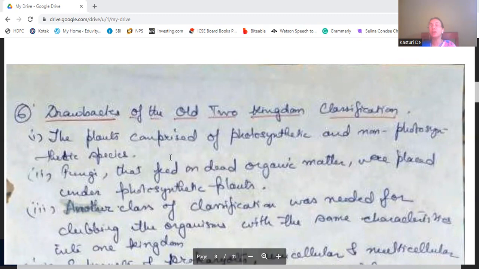The plants comprised of photosynthetic and non-photosynthetic species. Fungi that feed on dead organic matter were placed under photosynthetic plants. Another class of classification was also needed for clubbing the organisms with some characteristics into one kingdom.